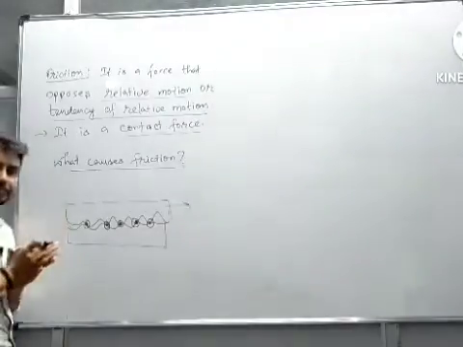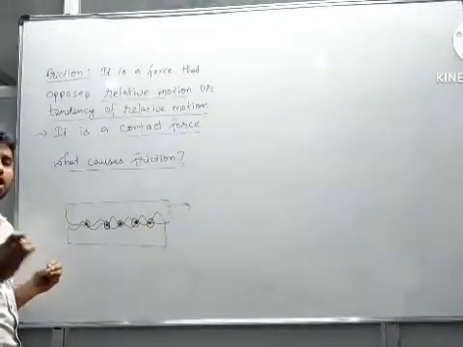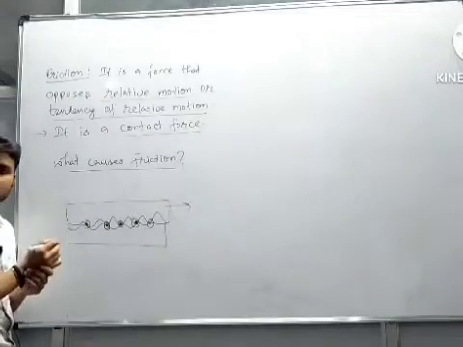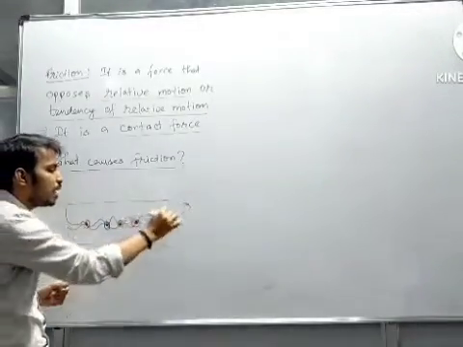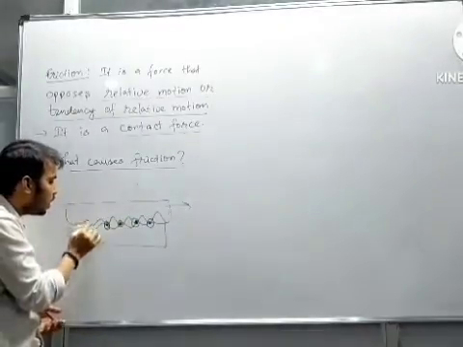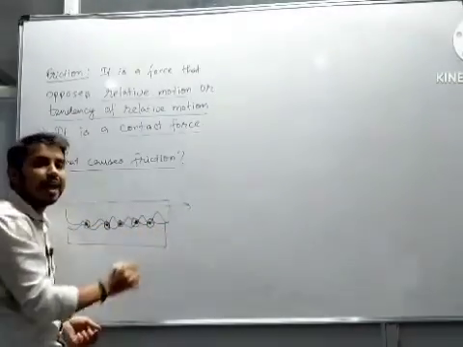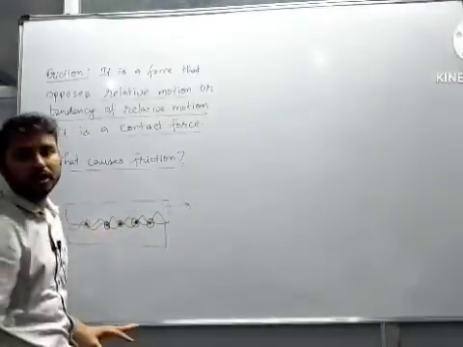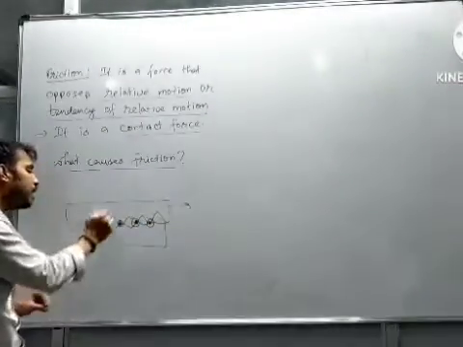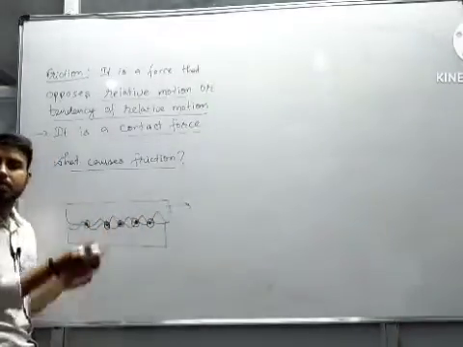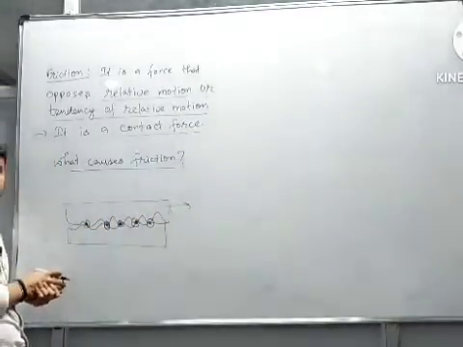Look, at the microscopic level, all surfaces are very irregular. So when two surfaces are in contact, there are certain points where the two surfaces are in actual contact, and at other points they are not. At the points of actual contact, atoms come very close to each other.